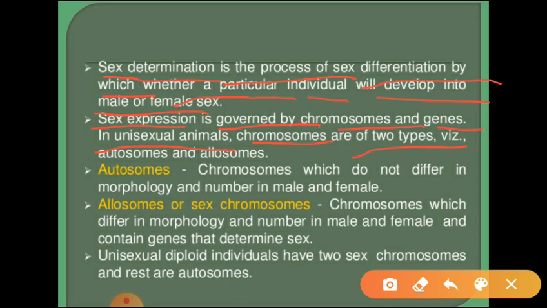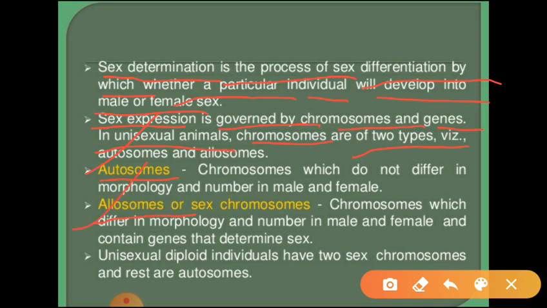Chromosomes are of two types. They are autosomes and allosomes. There are two types of chromosomes we can see in unisexual animals. What is the meaning of unisexual animal? The animals which have separate sexes in them. Such animals we can call as unisexual animals. Okay, in unisexual animals we can see two types of chromosomes. What are they? First one is autosomes, second one is allosomes.